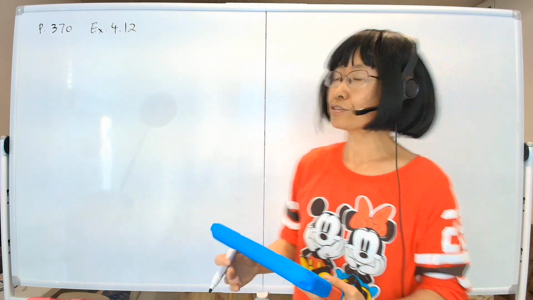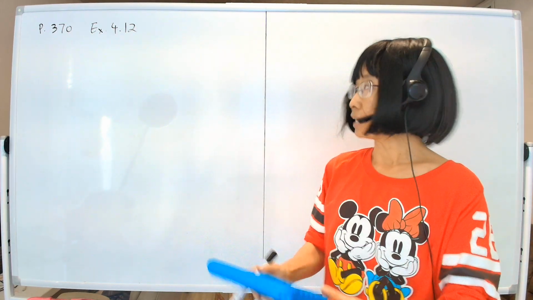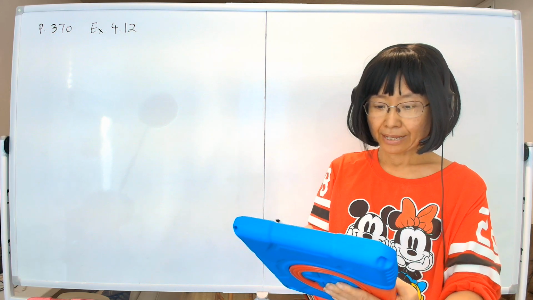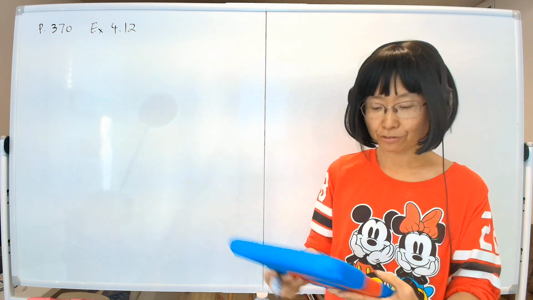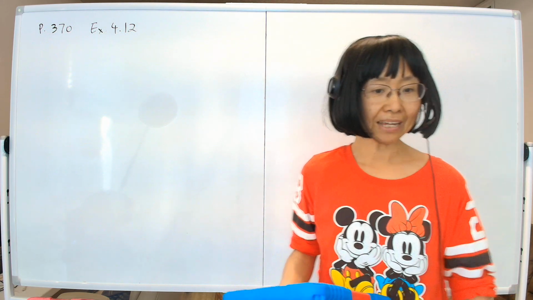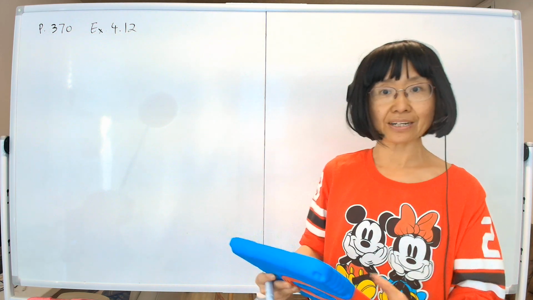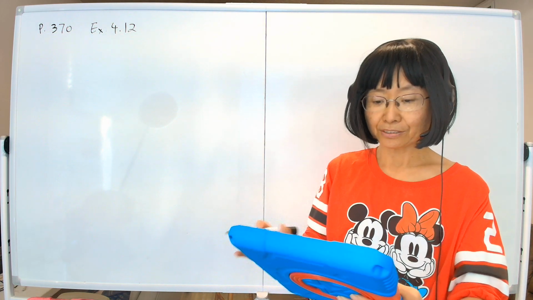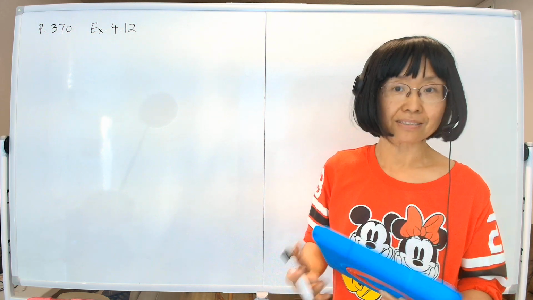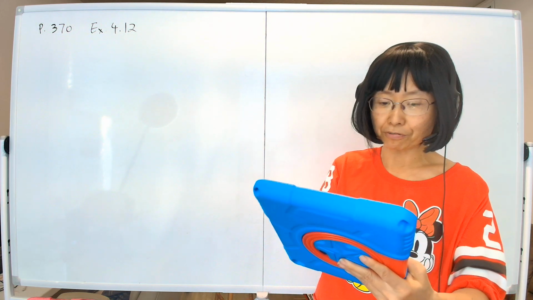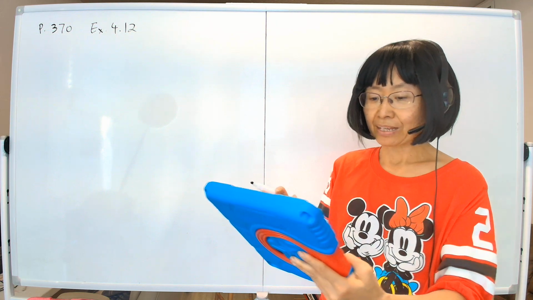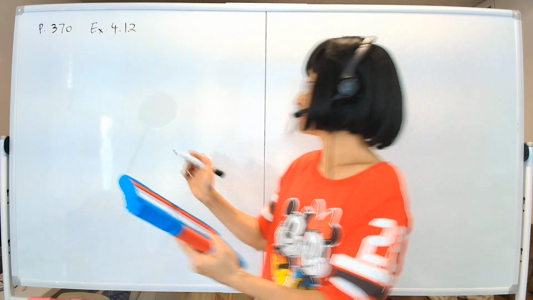Now let's go to page 370 and look at example 4.12. Example 4.12 has 3 parts. I will do part A, and I'm assigning the rest of the parts to your homework. Please do these. They are good practice, okay? Even though they are pretty straightforward and there is not much to it, I will do one anyway. So part A says